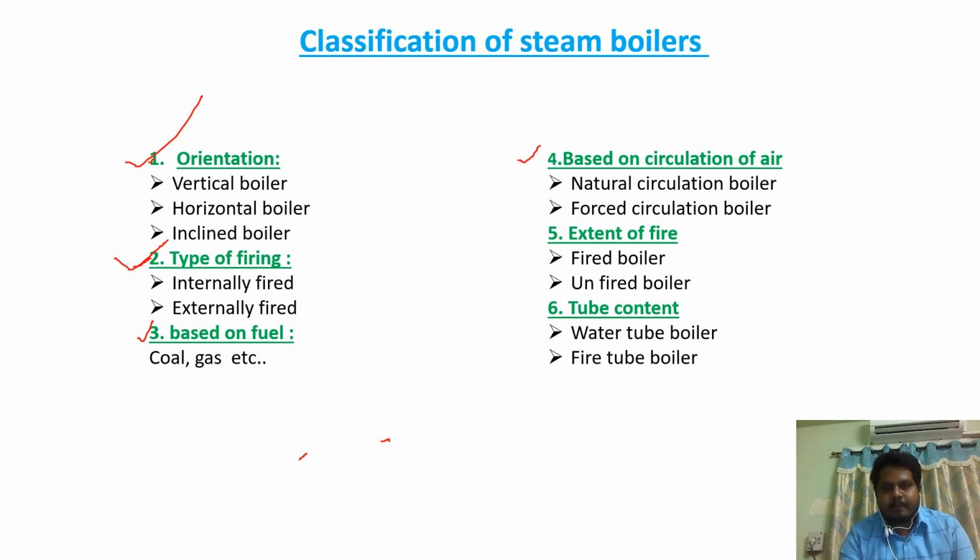Oxygen inside the air will react with the fuel, then combustion will take place. Here two types are there: natural circulation boiler and forced circulation boiler. If the air is supplied naturally, that is called natural circulation boiler. If the air is supplied forcibly, that is called forced circulation boiler.